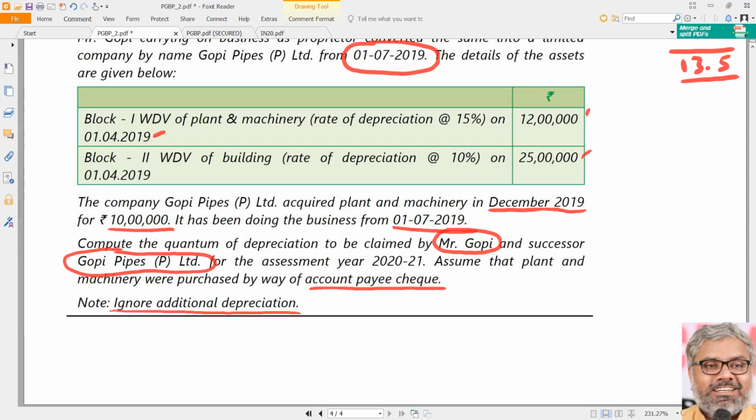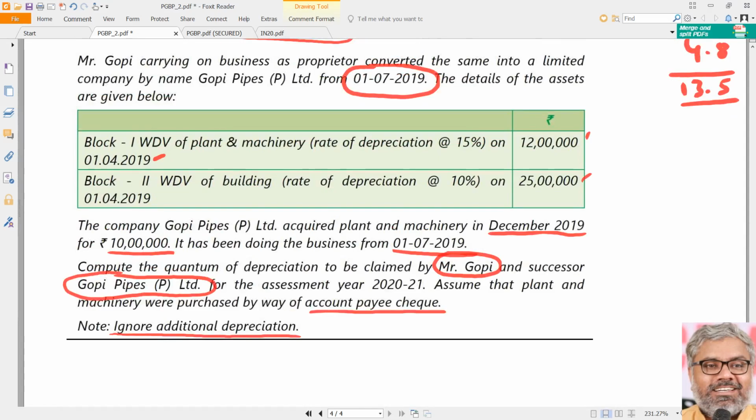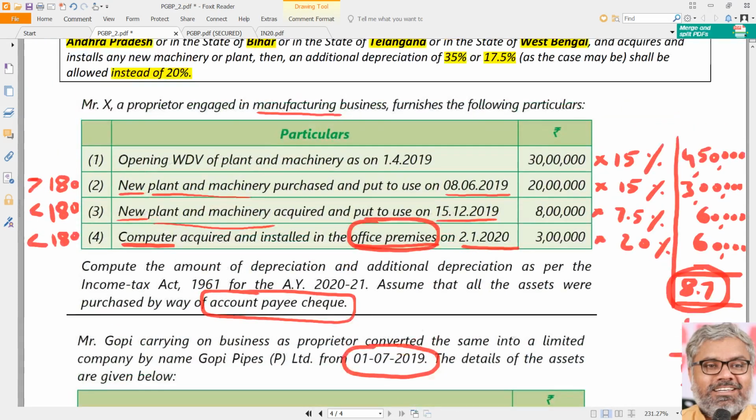Ignore means ignore, that's all. We don't know what Gopi Pipes Private Limited is and what they do. It is not necessary to assume anything. If it is given clearly in the question, then yes, otherwise no. In the earlier question, it was clearly given.